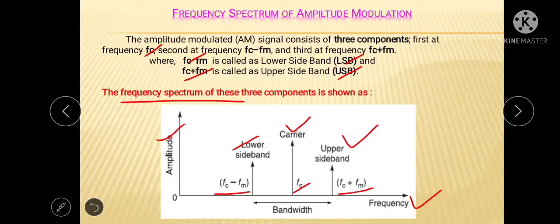In technical way, the bandwidth is defined as the difference between lower sideband and upper sideband. So this frequency difference is taken as bandwidth. And in case of amplitude modulation, this bandwidth is always 2 times the modulating frequency.